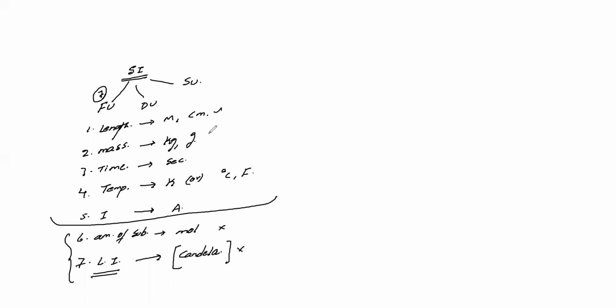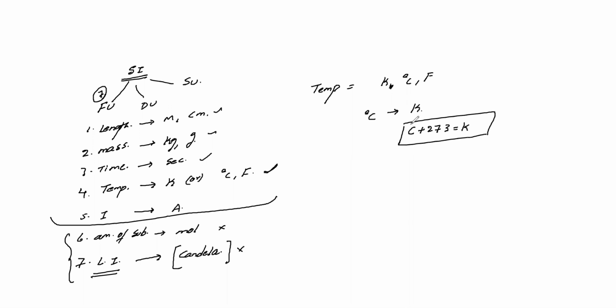First of all, you already know length, mass, time. So we'll discuss the temperature. We know there are temperature conversions, so let's see. Kelvin, degree Celsius and Fahrenheit. First, degree Celsius to Kelvin conversion. It is nothing but C plus 273 is Kelvin. Degree Celsius plus 273 is your Kelvin.